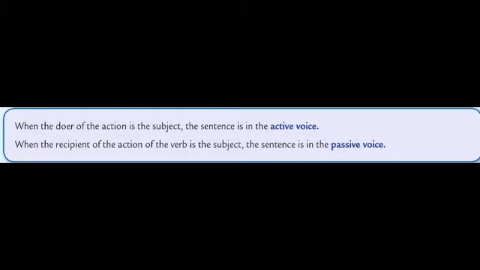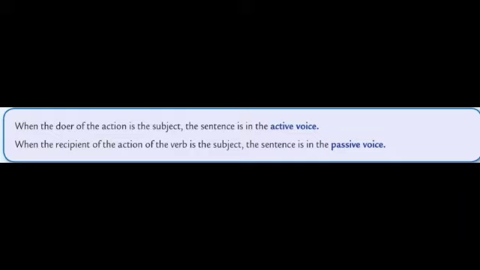Means when the subject is the doer. Doer means doing the action. When the subject is in the action mode, doing the action, that sentence is known as active voice.